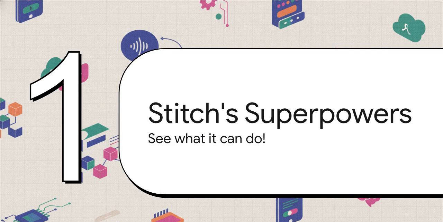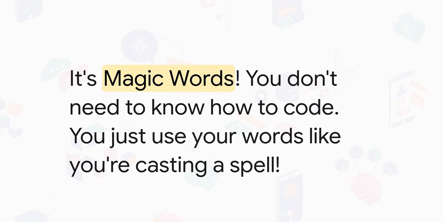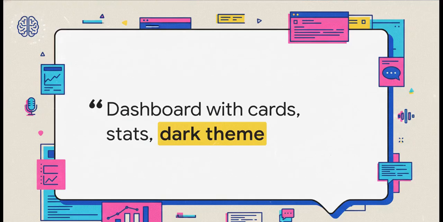Let's check them out. Superpower number 1 is magic words. That's right. You don't have to know how to draw or do any of that complicated computer stuff. You just use your words. It's like you're casting a magic spell. For your magic spell, you could say something like this. Make me a cool dashboard with cards for my game stats and a dark theme.